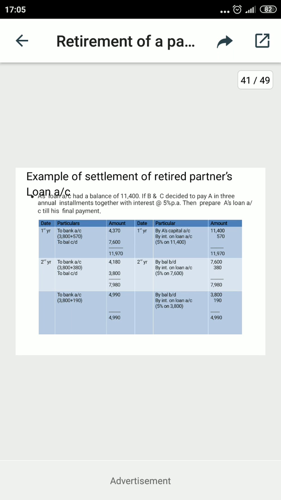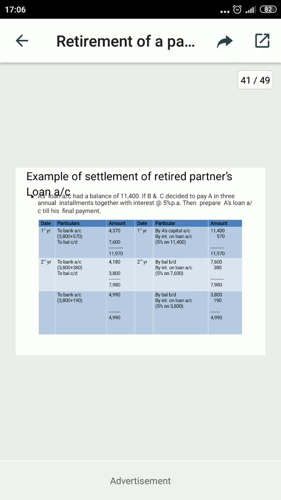Now the third installment balance is due, so it will be forwarded to the last year, the third year, with a balance forwarded of 3,800. The interest of 5% will be applied on this balance 3,800, which has been forwarded from the last year. It is now 190. And now it is time to pay the money to bank. The third installment is again 3,800 plus the interest due 190, so the total amount to be paid is 3,990. So this is the result now.